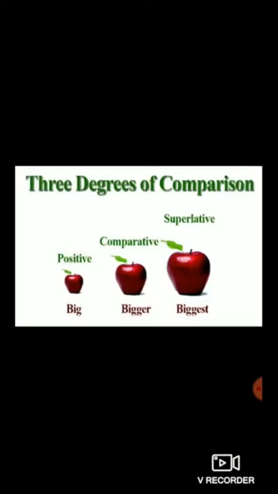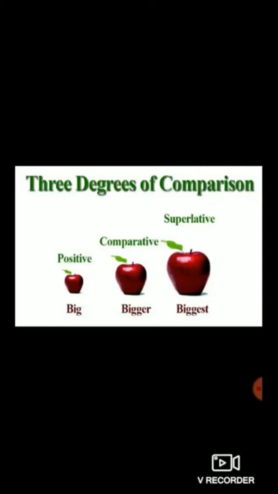Now here in the picture shown, you can see the 3 apples, but there is a difference between them: big, bigger and biggest. Now dear students, these 3 apples are of different sizes: big, bigger and biggest. So now let's learn more about the positive, comparative and superlative degree.